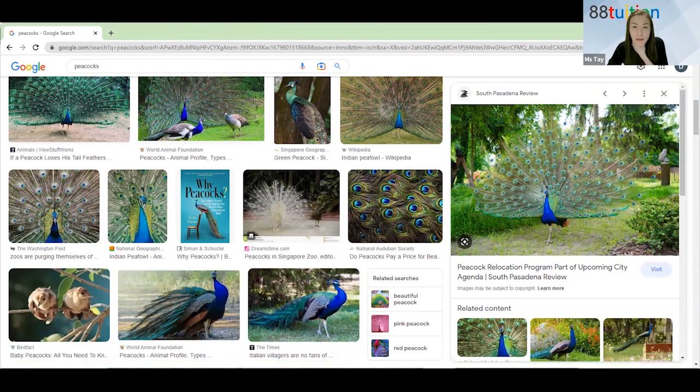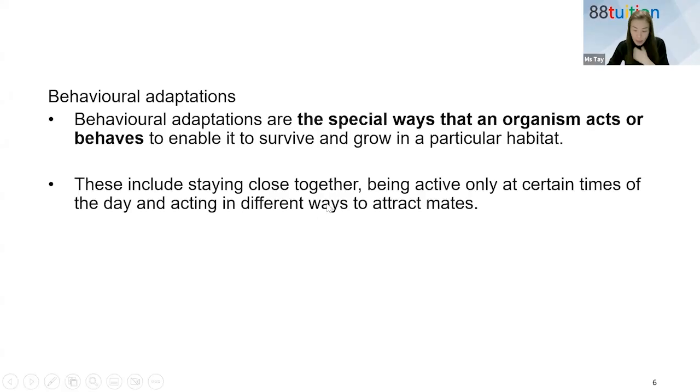Come back to the slides now. Good that you all are participative, that's important, that you all share your knowledge. Now, so behavioral adaptation goes this way. Not just to survive, they also want to multiply.